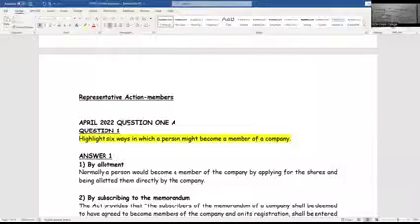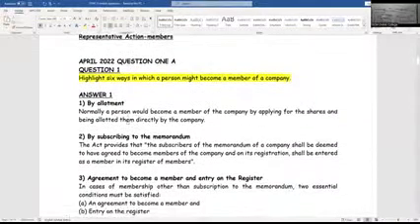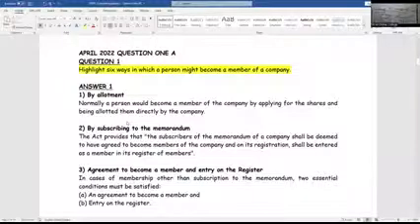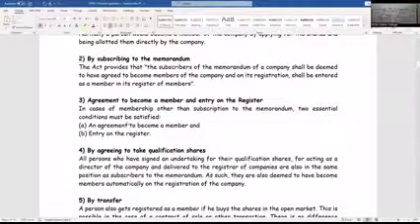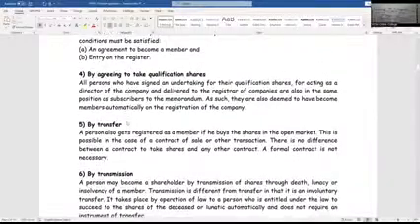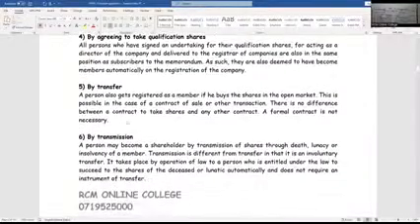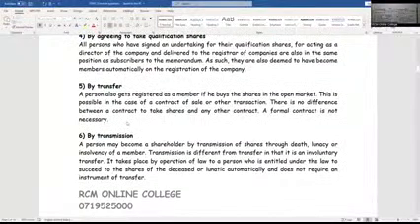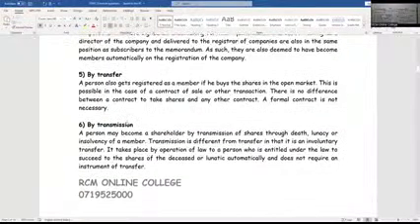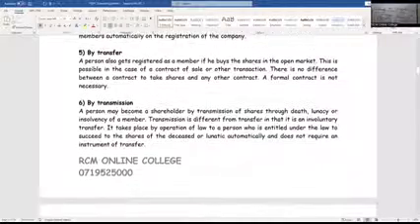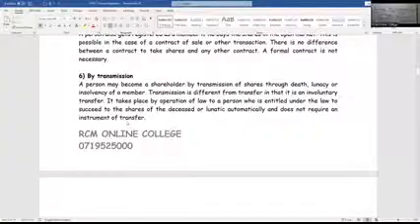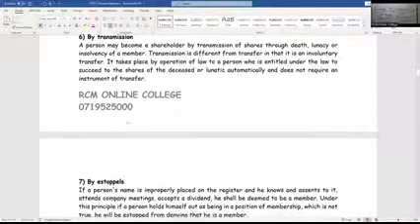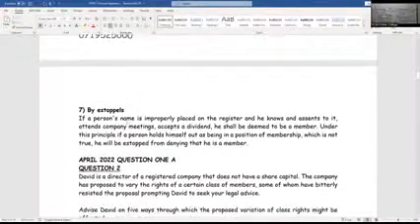We just looked at it a while ago: by allotment, subscribing to the memorandum, agreeing to become a member and your name is entered on the register, agreeing to take up qualification shares, like Lena, who very soon is going to be a director at Safaricom. She'll be called upon to take up some shares. Through transfer, where we have 2 parties, transferor and transferee; transmission in case of death, insanity, or bankruptcy, where lunacy is the same as insanity; and through the doctrine of estoppel.